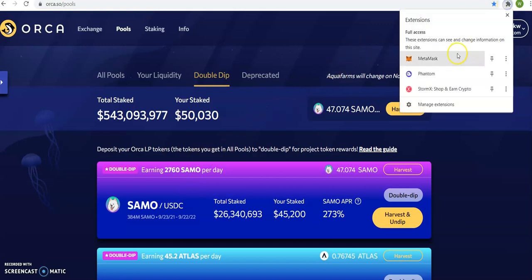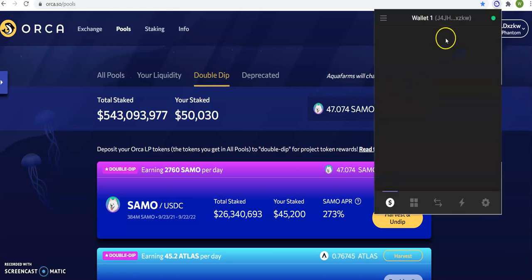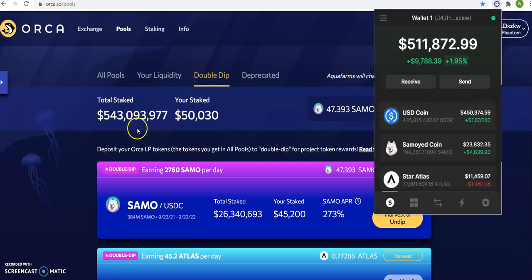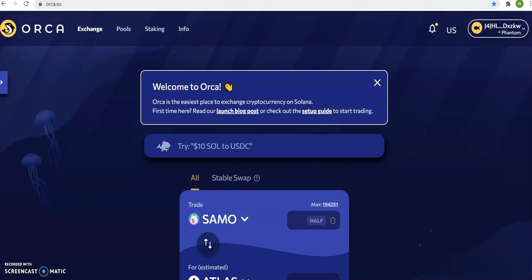This is my Orca platform. That's what I use. The Phantom wallet. I'm heavy in the Solana ecosystem. This is the exchange I use. However, I would like to talk to you about a coin.